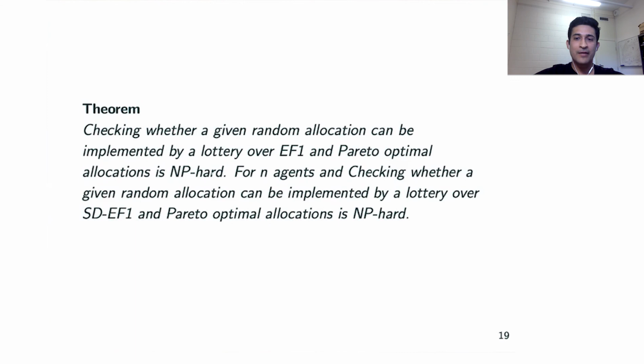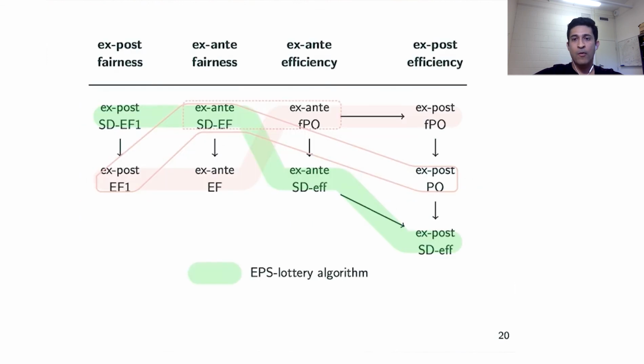You get a similar theorem if you replace EF1 with the stronger property called SDEF1. Almost all of our results are captured in this figure, where the results in green show which properties can be simultaneously satisfied, whereas the results in light pink illustrate our impossibility results.